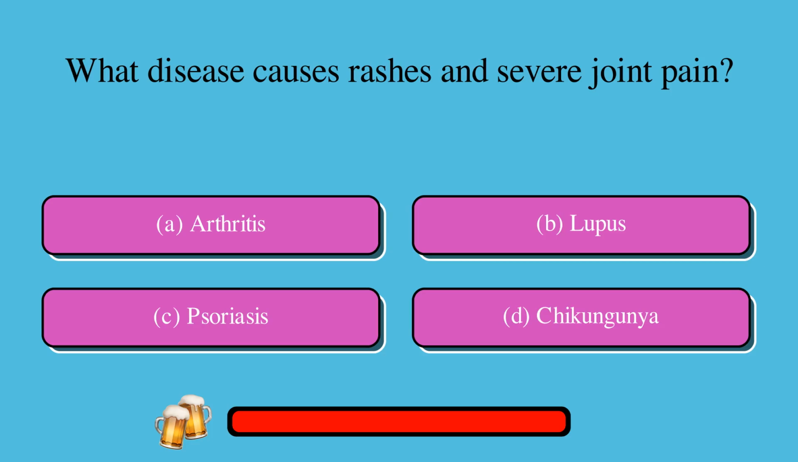What disease causes rashes and severe joint pain? A. Arthritis, or B. Lupus, or C. Psoriasis, or D. Chikungunya? The correct answer is D. Chikungunya.